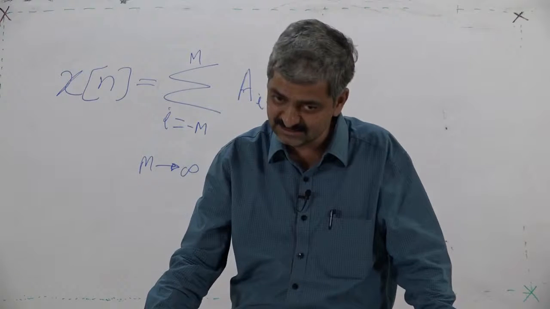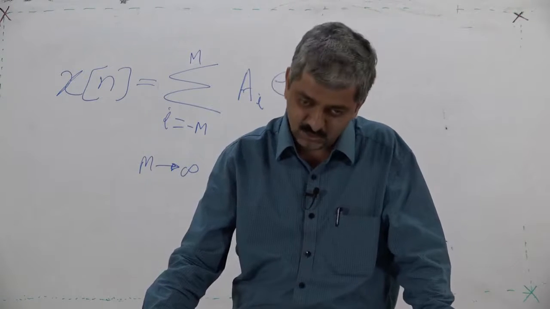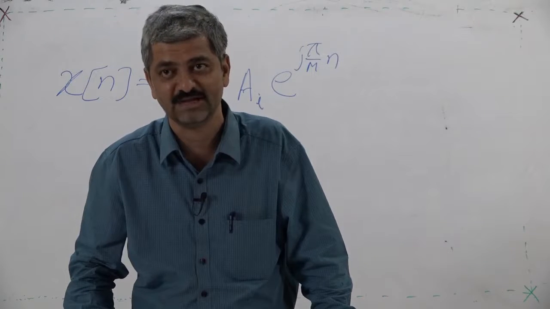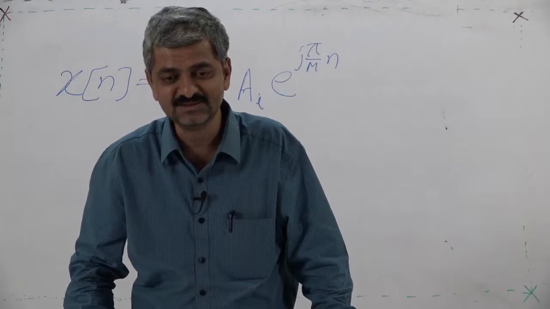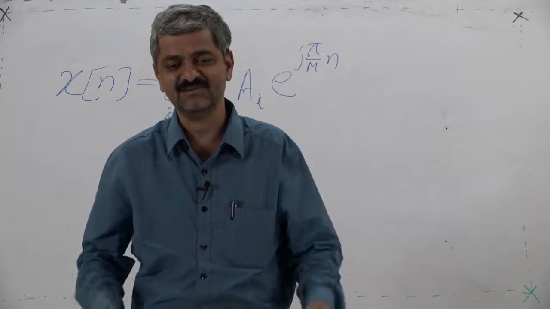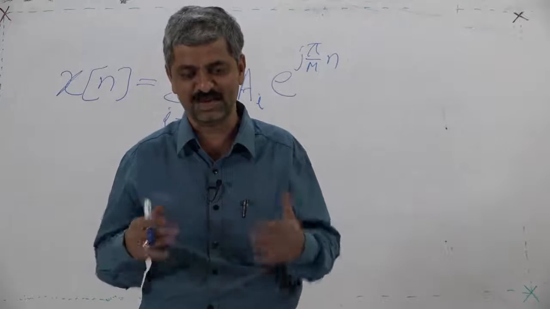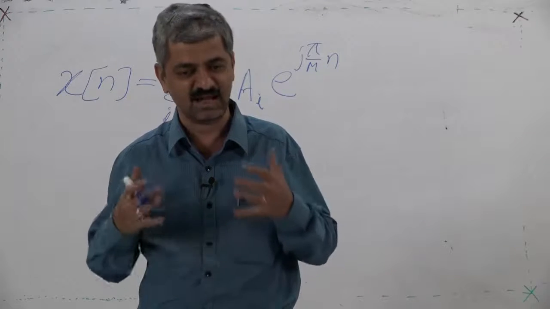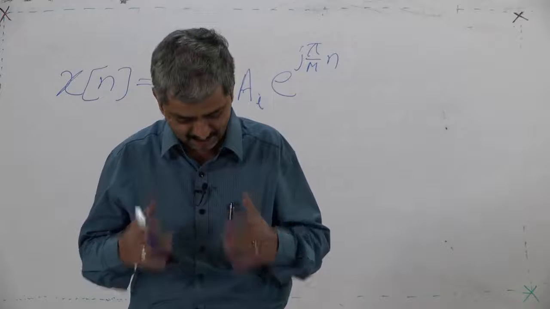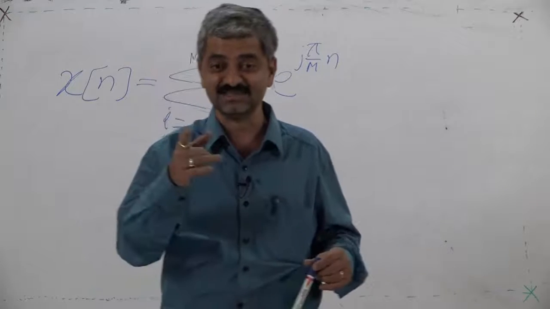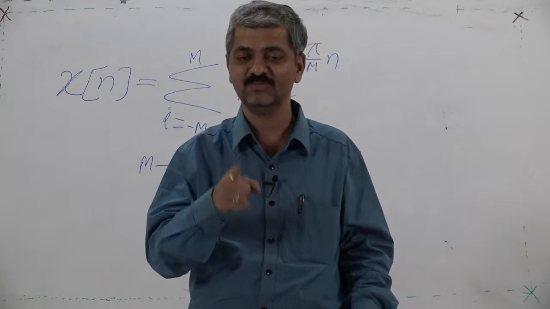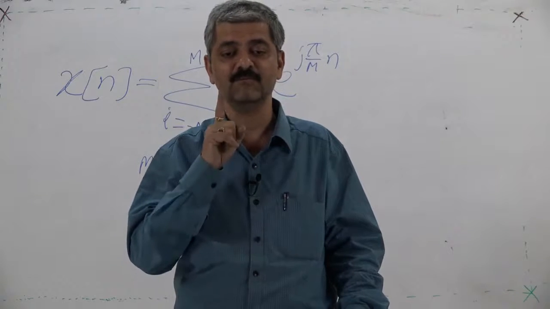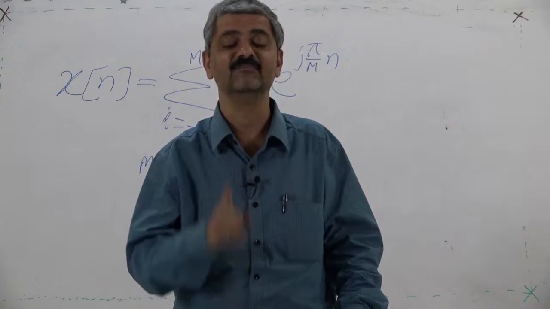So, I said that yes, I can represent a sequence given by you by a summation of infinite subcomponents. You tried to shut my mouth, thinking I am unable to answer, but I also happen to be smarter. What I say is: yes, the sequence given by you is a weighted sum of multiple subsequences, but how many?